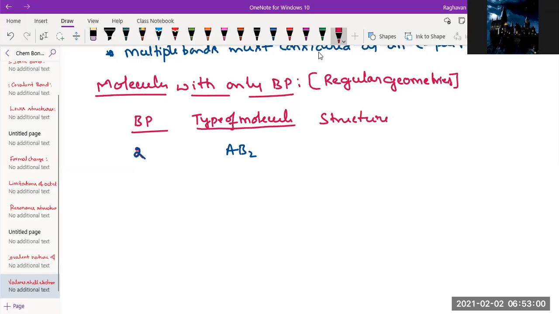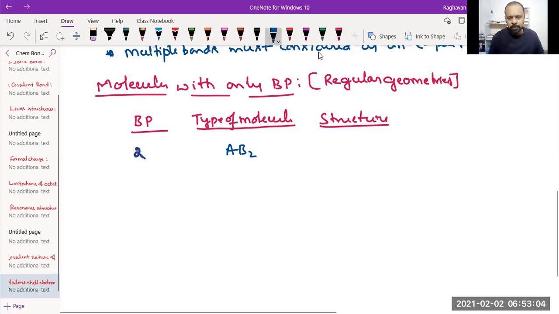The structure of the molecule with the two bond pairs will have A at the center. Now the bonds have to move away from each other. Let's say there is one central atom here, with two bonds, one from this side and another from the other side. If the bonds are very close to each other, the repulsion will be maximum.